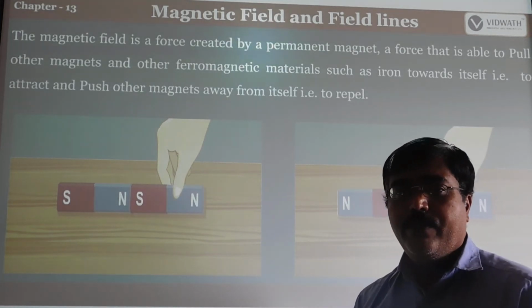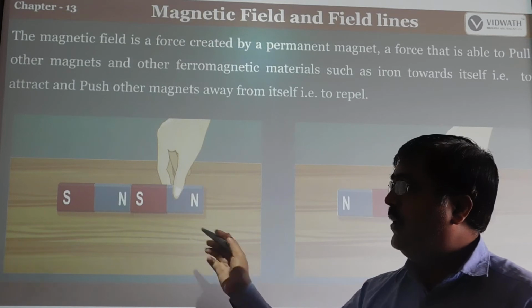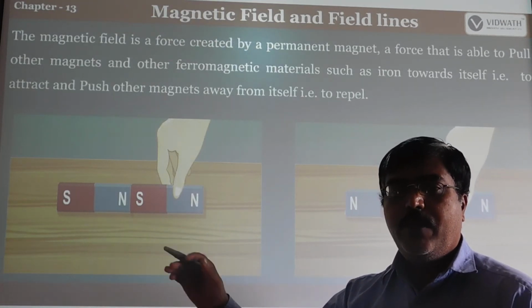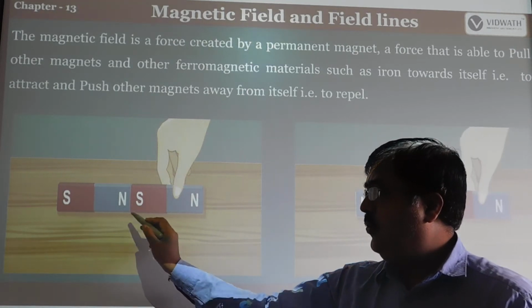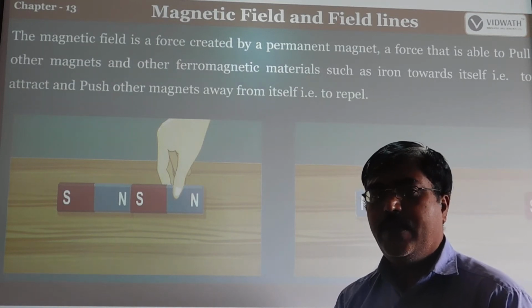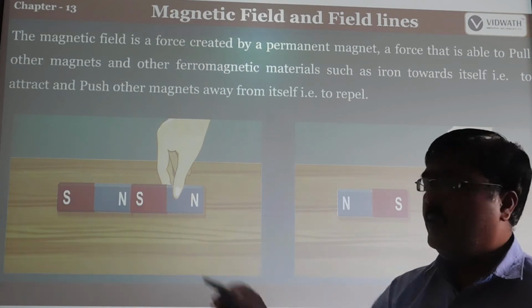So when iron comes near the magnet, what happens? It should be attracted, is it? Here also, between two magnets there can be repulsion or attraction. When the north and south poles are close together, they attract.